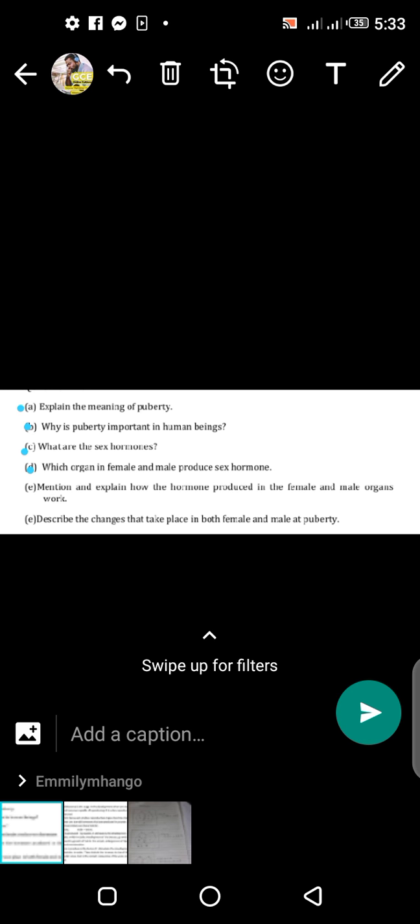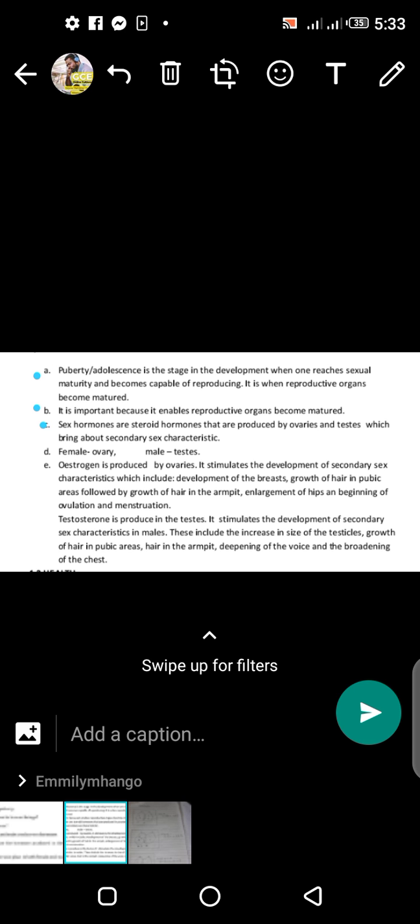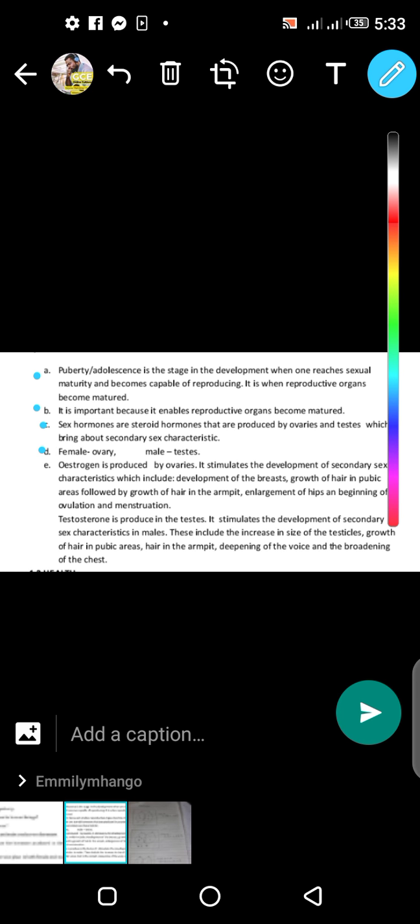Okay, it is ovaries. So we'll go to the answer. Question D. Which organ is responsible? In females the ovary is responsible for producing these sex hormones. In males the testes or the testicles produce these sex hormones. Okay.